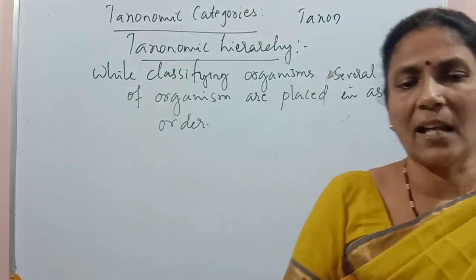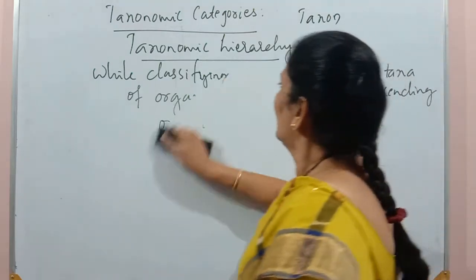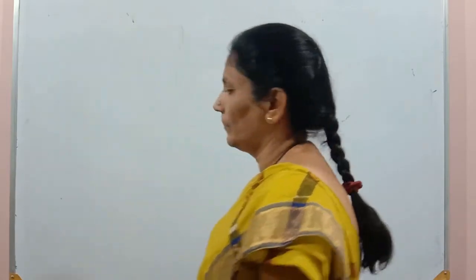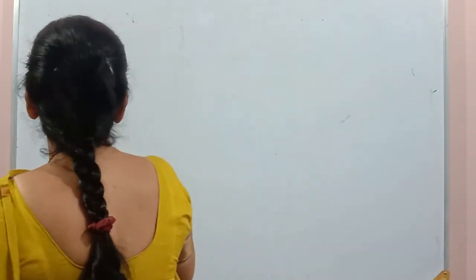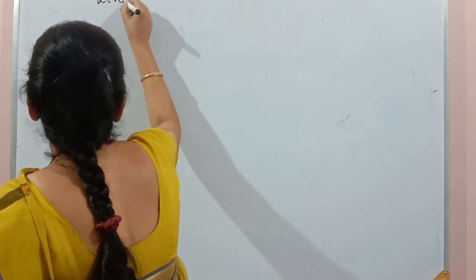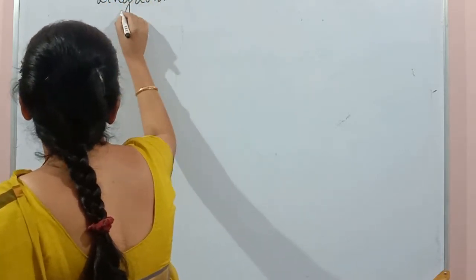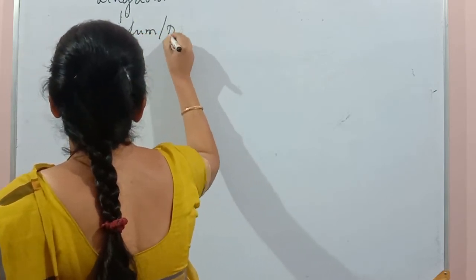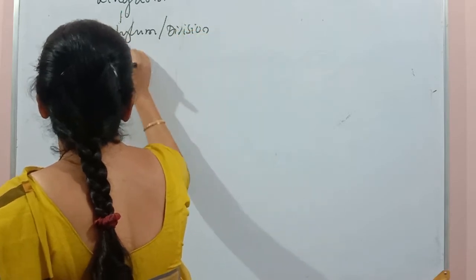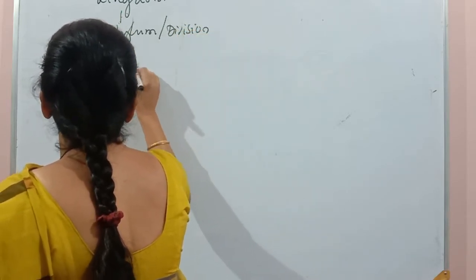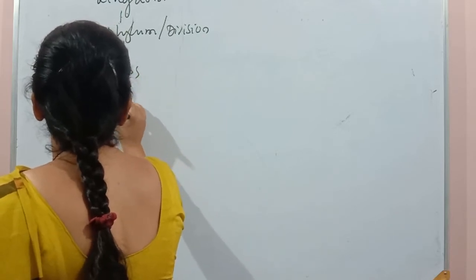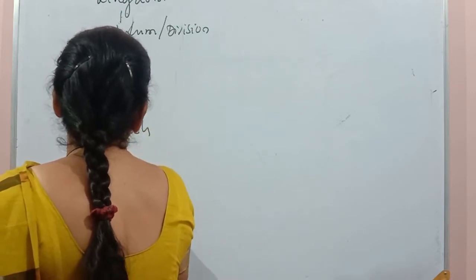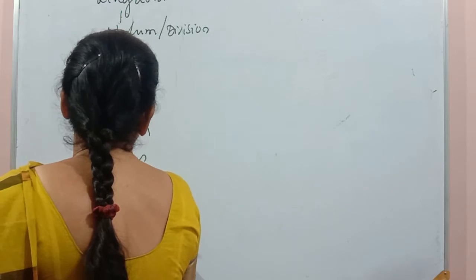Let us see how this taxonomic hierarchy will be. So many categories are arranged in ascending order: kingdom, phylum or division, class, order, family, genus and species.